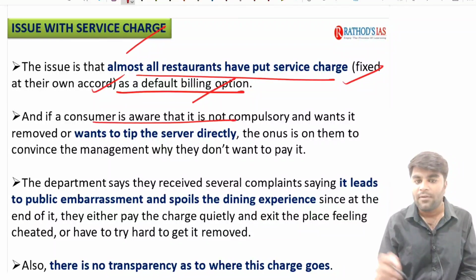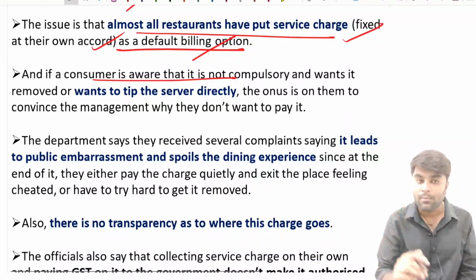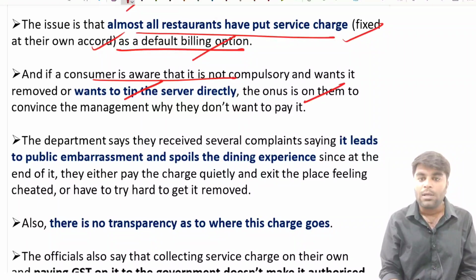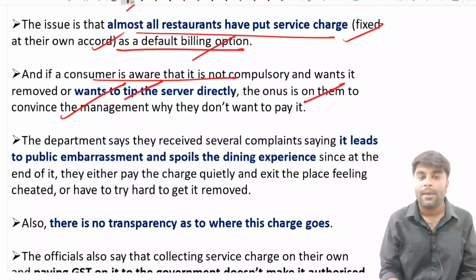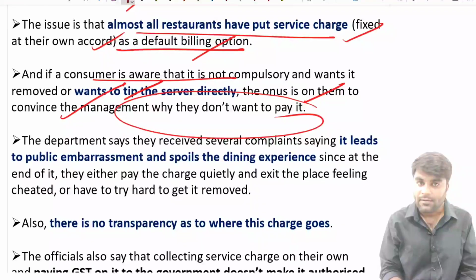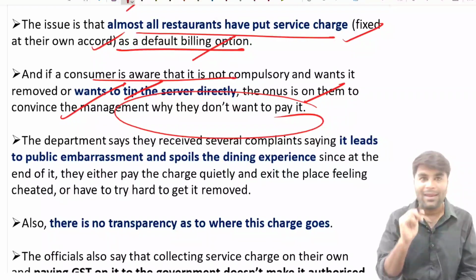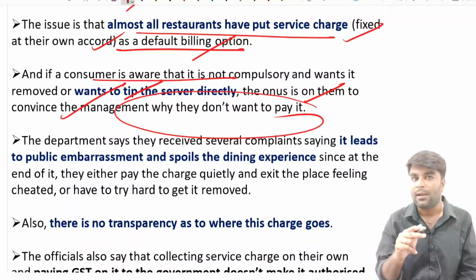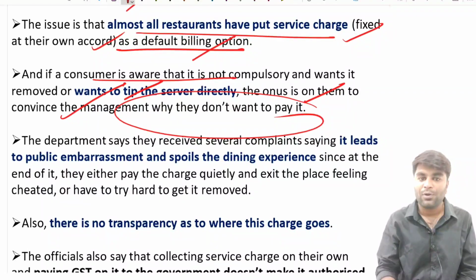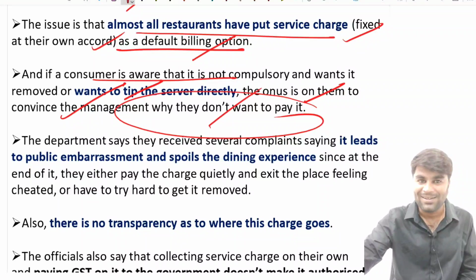And if the consumer is aware that it is not compulsory and wants to remove it, or wants the tip to be given directly to the bearer, the onus is on us, the consumers, to convince the management why we don't want to pay it. See, you are an economics student, an aware citizen that service charge is not part of the GST regime, and you don't want to pay that service charge to the restaurant owner, and you want to give that 10% to the bearer directly. Now it is your responsibility to convince the management, right?